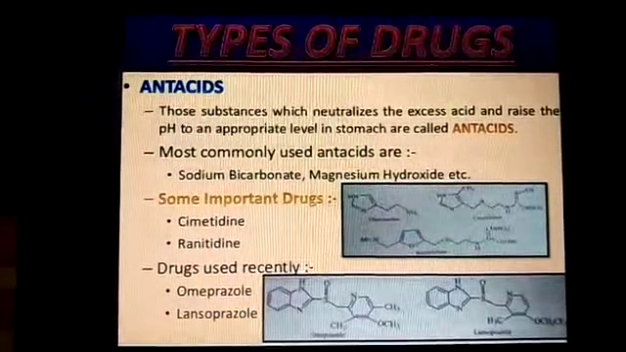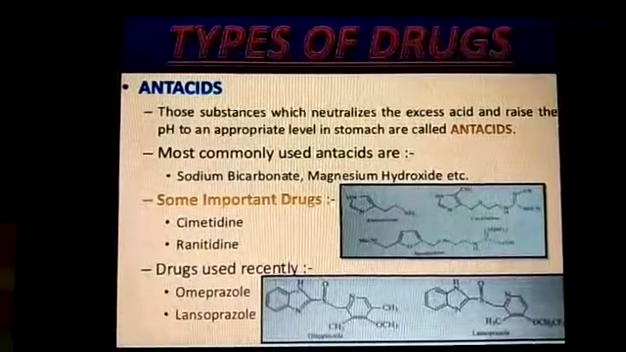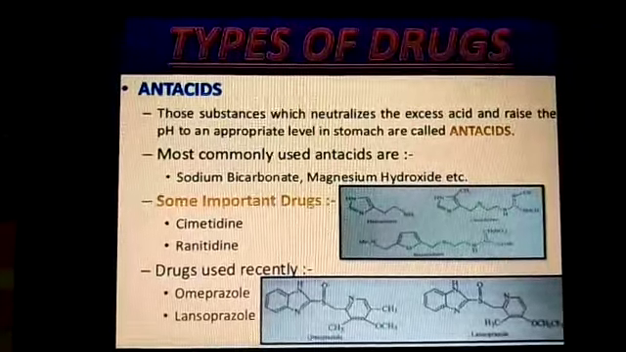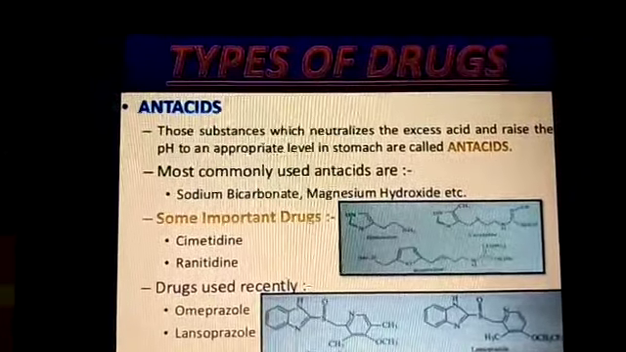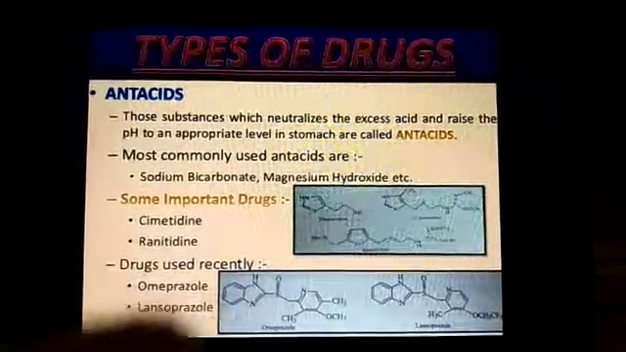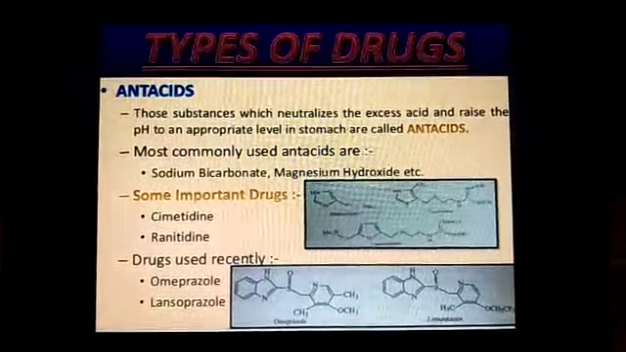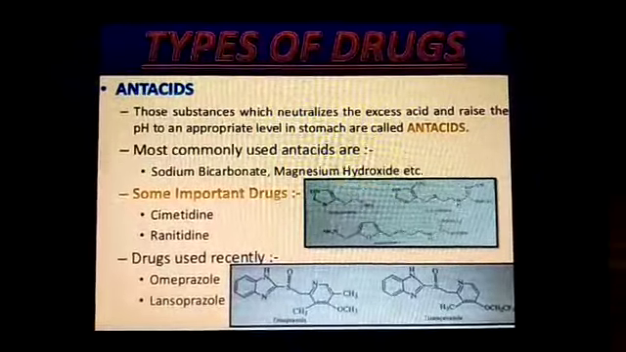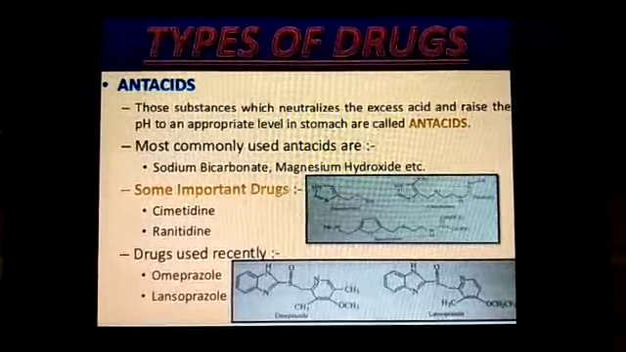The types of drugs. Now here we have to study about the different types of drugs. The first is antacids. Now what are antacids? Those substances which neutralize the excess acid and raise the pH to an appropriate level in the stomach are called antacids.